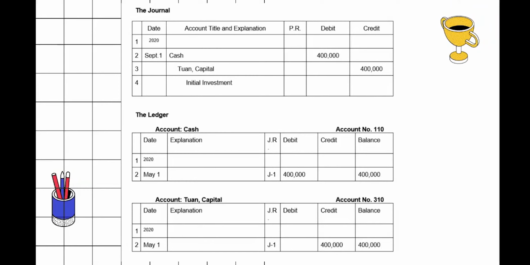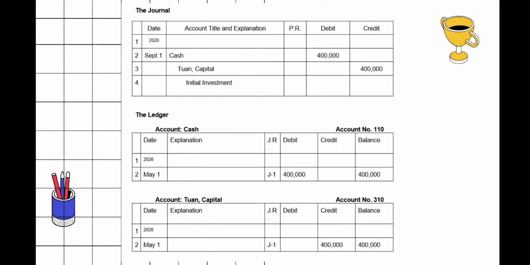For this illustration, under the journal, to record the initial investment, we journalize it by debiting cash of 400,000 and crediting Toon capital for 400,000. For the ledger, in this illustration, the upper left part is the account name and the upper right is the corresponding account number. Below is the date, explanation, journal reference, debit, credit, and the balance.